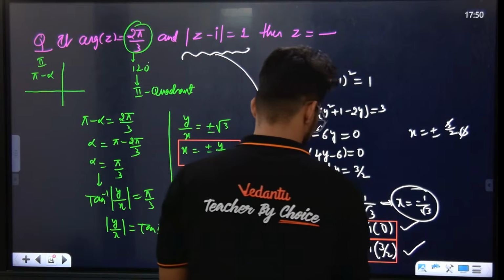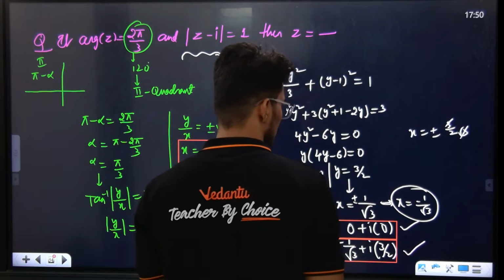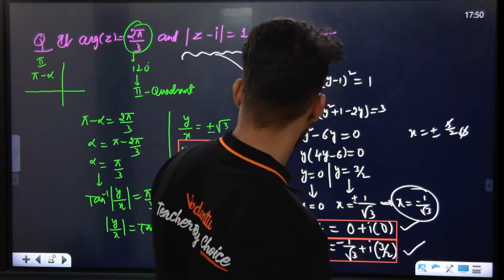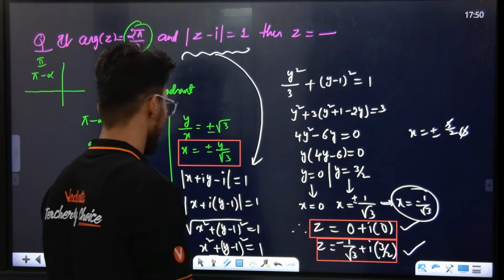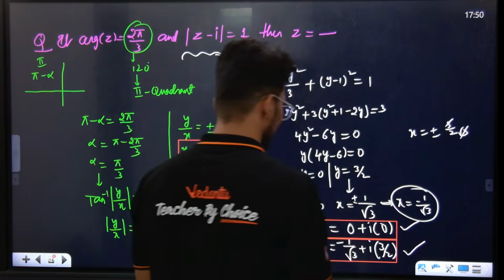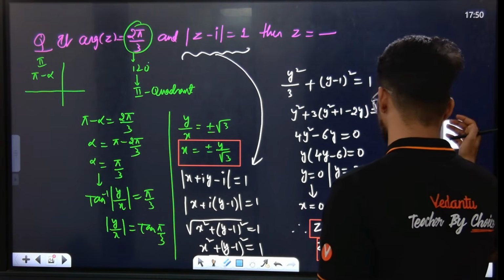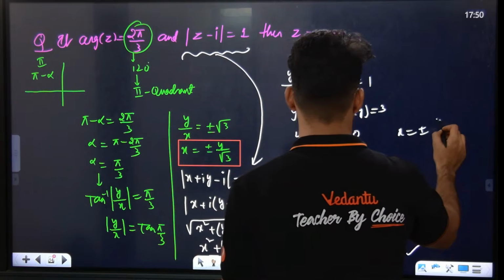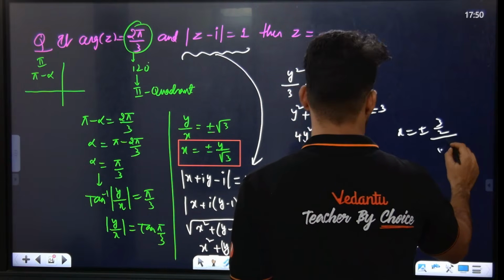Root 3 by 2 only will come. So we want the y value. If you look at the board, if I take y value 3 by 2, x is equal to plus or minus 3 by 2 root 3.